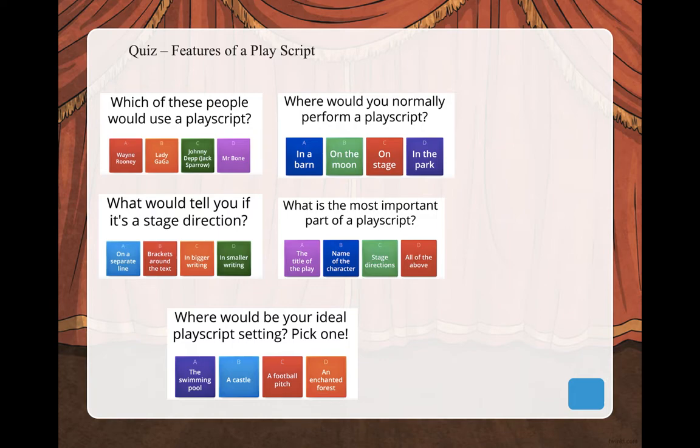Number 4, what is the most important part of a play script? D, all of the above, or all A, B and C. And number 5, where would be your ideal play script setting? Well, that's totally up to you. Whichever you chose would be completely fine.